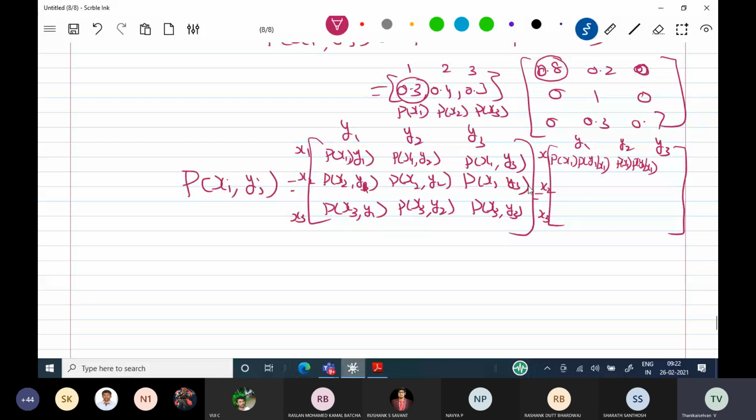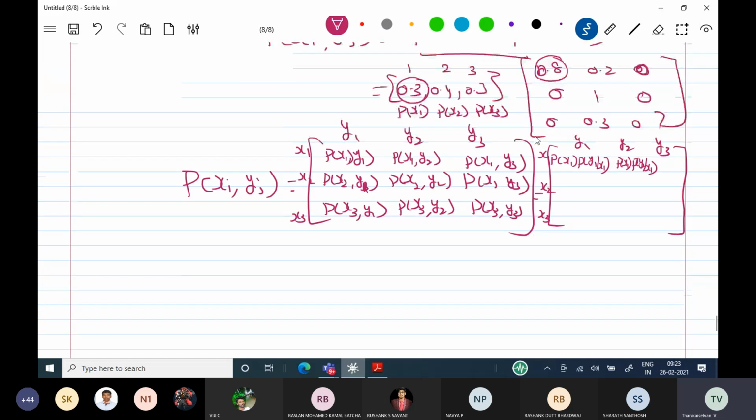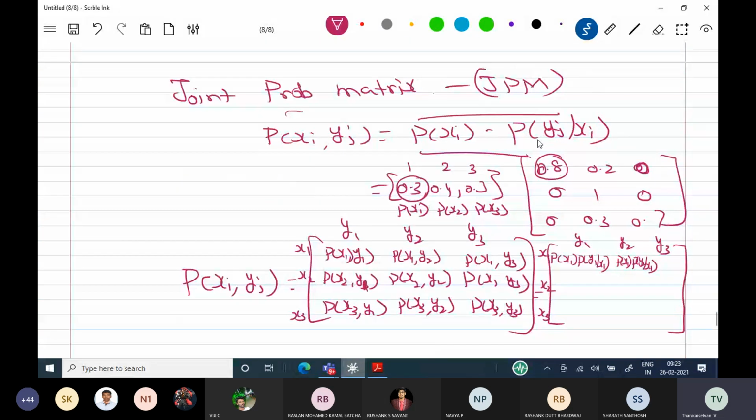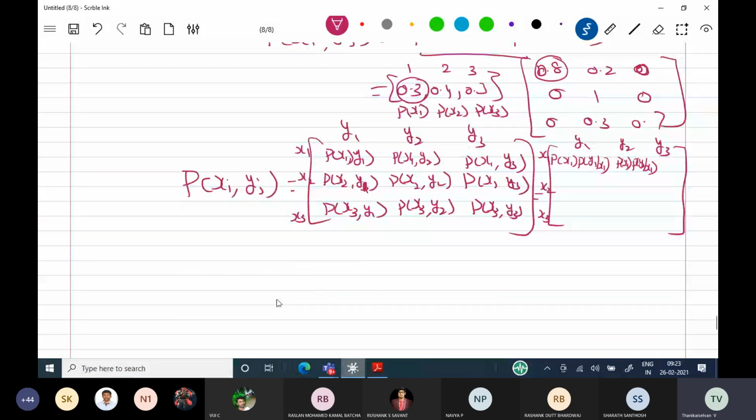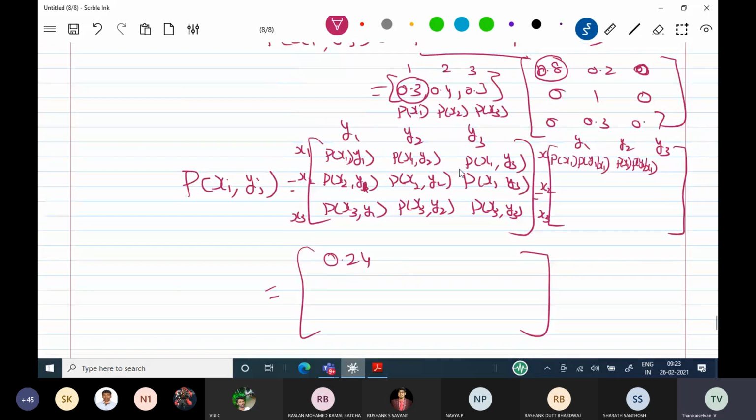I don't want to spend the time. Put the corresponding i value and the corresponding j value. Second column means j is equal to 2, third column means j is equal to 3. Here j is varying, so in the first row you multiply probability of x1. 0.3 multiplied here, the answer is going to be 0.24.